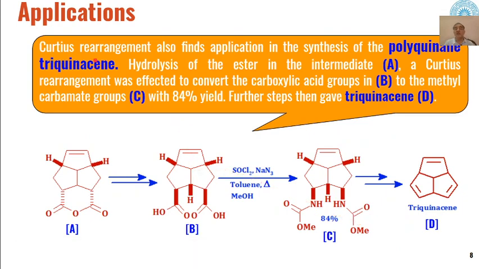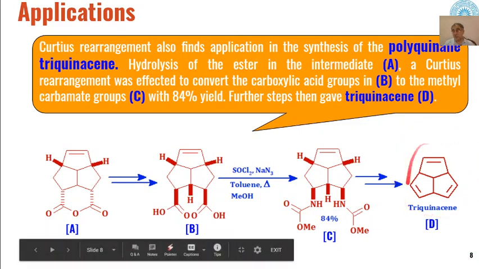Then the synthesis of another very important polycyclic alkaloid, the tricyclic derivative trigonazine. This is trigonazine. This can also be synthesized through Curtius rearrangement.